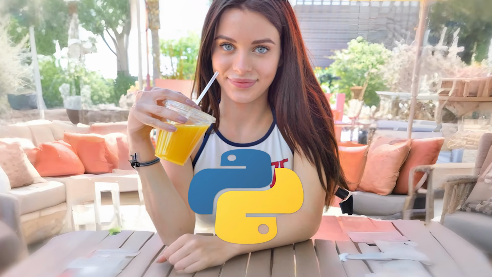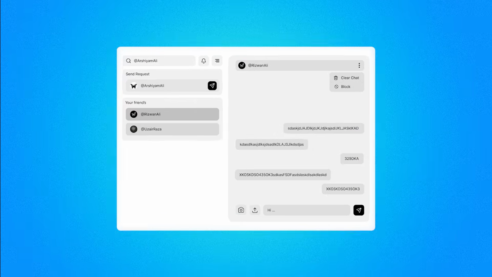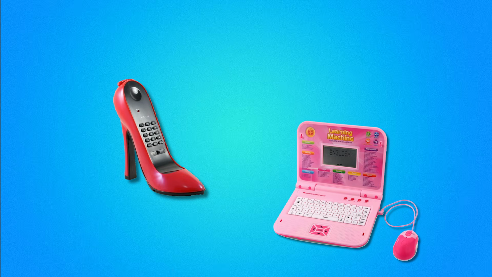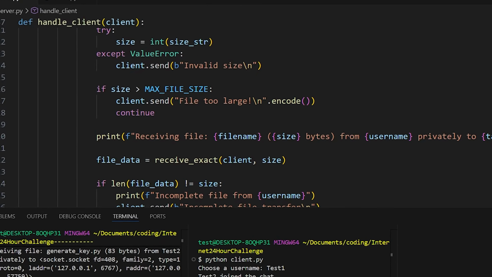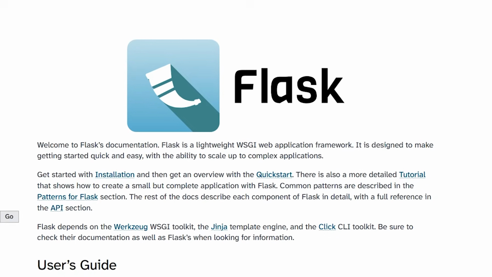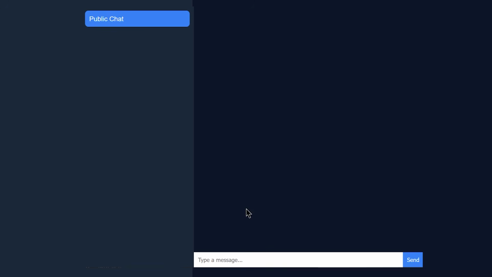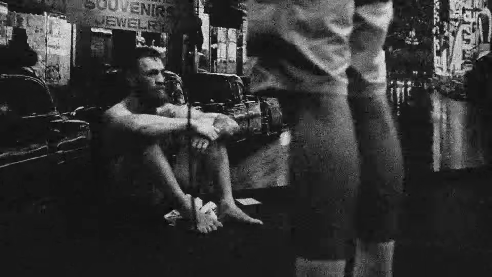Like, I'm not going to give a girl this Python script and tell her to message me there. The best option by far seemed to be a website. It could be used on my phone and PC, but also could incorporate my existing system in Python using a package called Flask. So I created a very basic website. It looks kinda ugly, but there's no time. I was already 7 hours in and honestly pretty tired. So I knew I wouldn't be able to do a much better job than this.